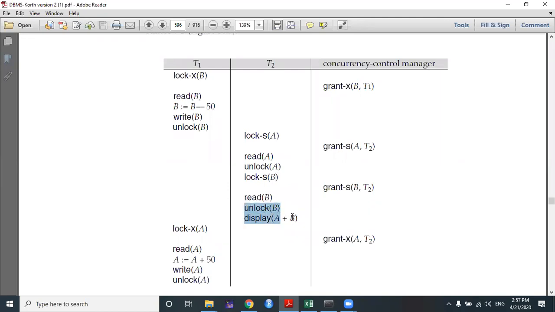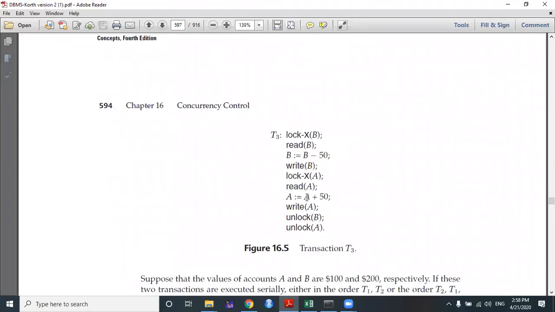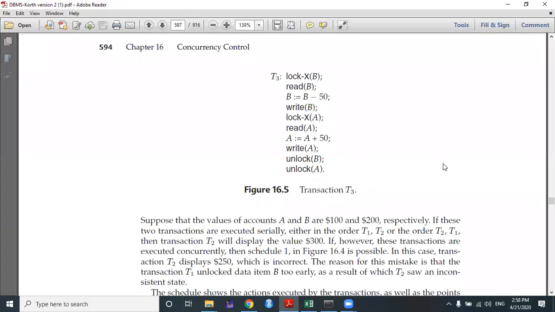So what will be the total displayed for A plus B right now? 200 plus 50, the value of B, so 250 is displayed. After displaying 250, the addition of 50 to A is performed, so A will be updated after displaying 250. So the output of these transactions will be 250 instead of 300. That is the problem of inconsistency here.